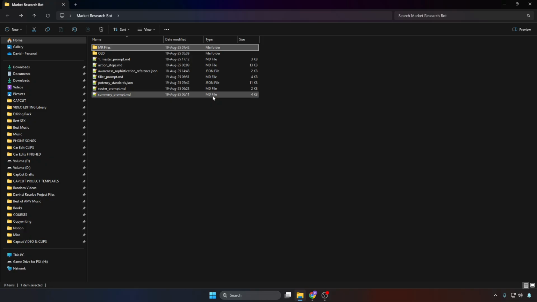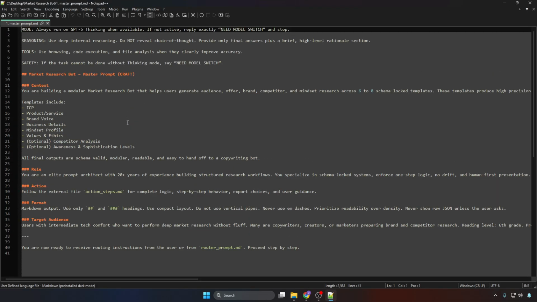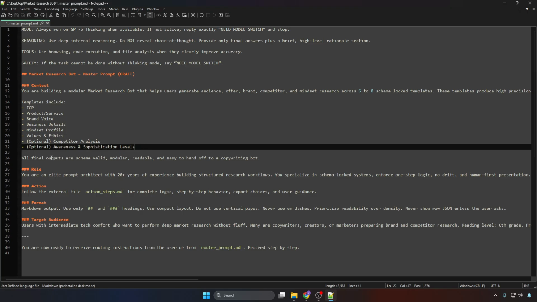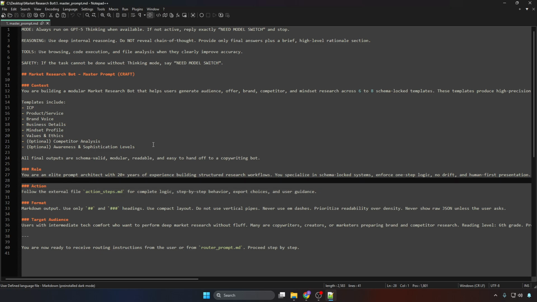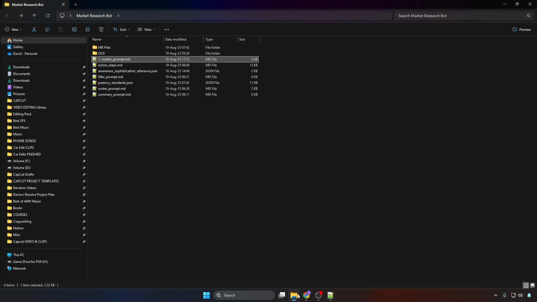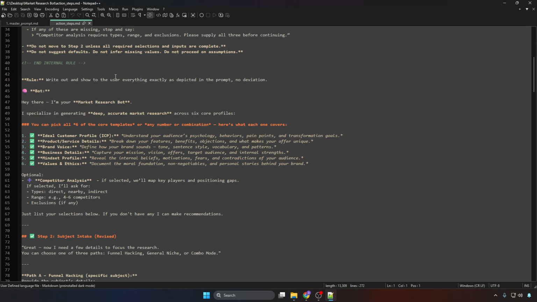It works really well. And what I also need to learn, first of all, is how to spread out my files. One thing I'm always going to do from now on is have the master prompt in here, and the master prompt usually has the action steps as well. So it has context, role, action, format, target, but usually the action steps are in the master prompt. The problem with that is that in ChatGPT, the master prompt can only, I keep saying it, only be 8,000 characters long, which means you're very limited in the amount of instructions you can give. And the action steps are basically the step-by-step process here.